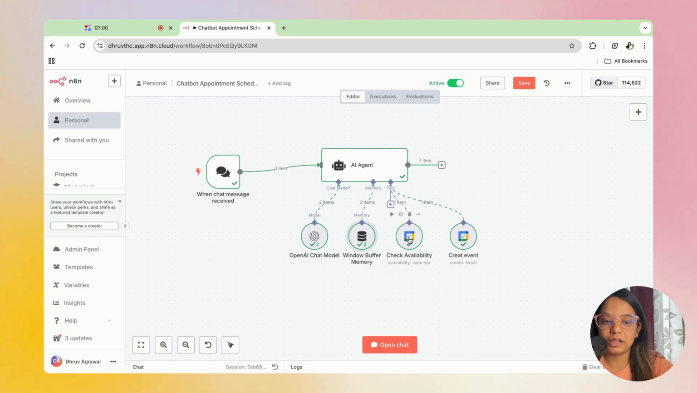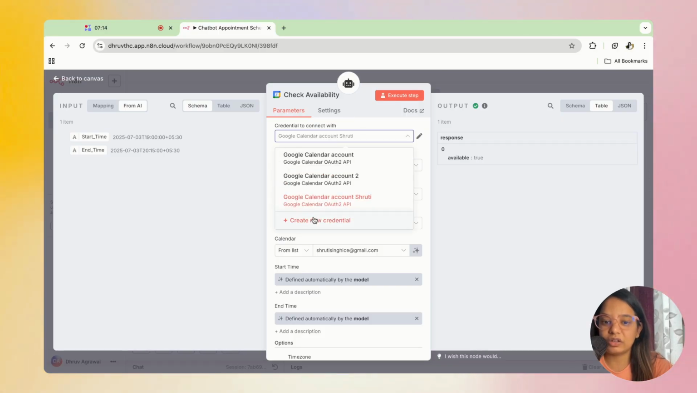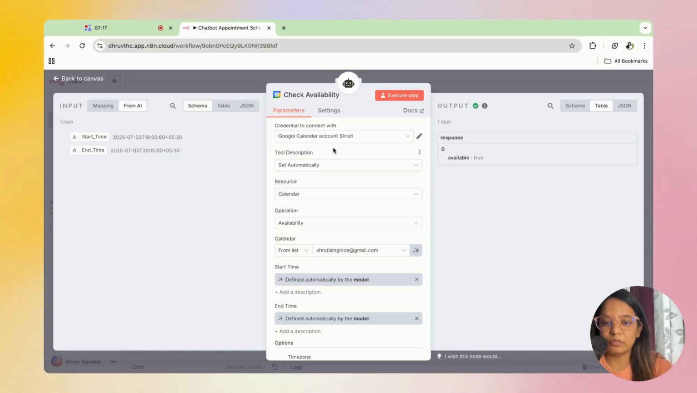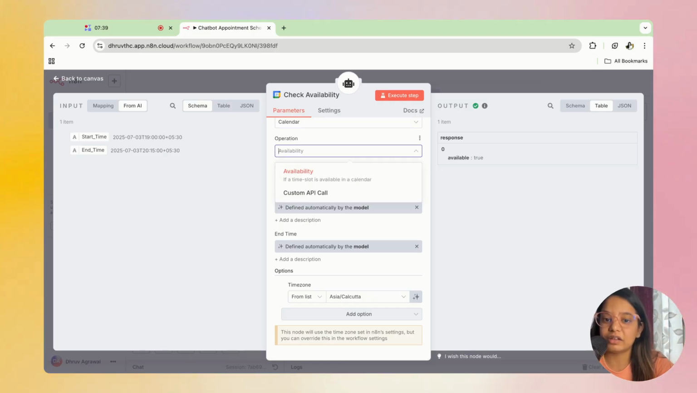And the third thing over here is check availability. It is nothing but connecting your Google Calendar, and for checking the availability, this is how it is set. Again, you can connect your account over here and use it. Then the tool description is set automatically, the second option being manual. I don't want it manually, so I want it automatically over here. And the resource we'll be using is the calendar, obviously, so that is the calendar we have selected over here. And the operation in this particular node is to check the availability in our calendar. That is why it has been kept as availability.